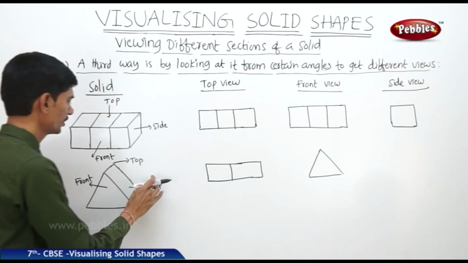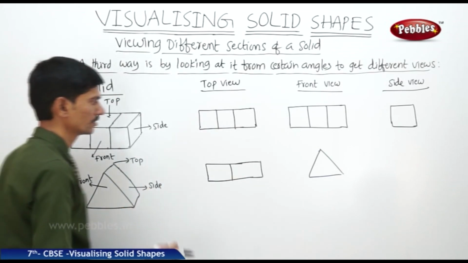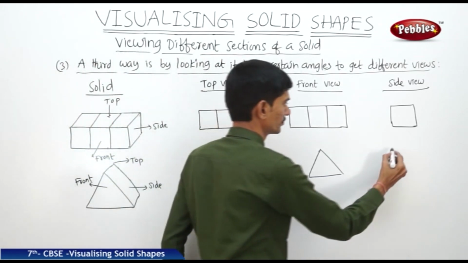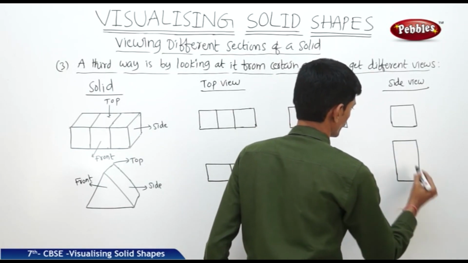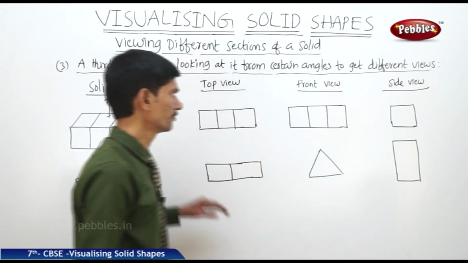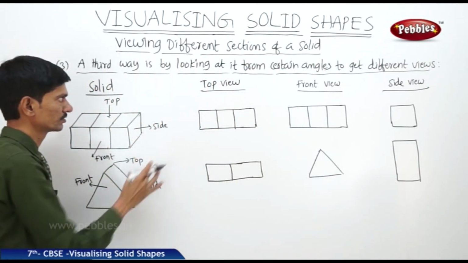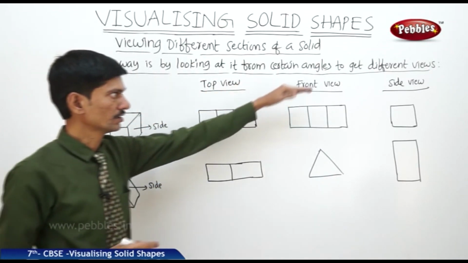Now in the side view also we can find a rectangle. So these are the different views of the given solids: top view, front view and side view.